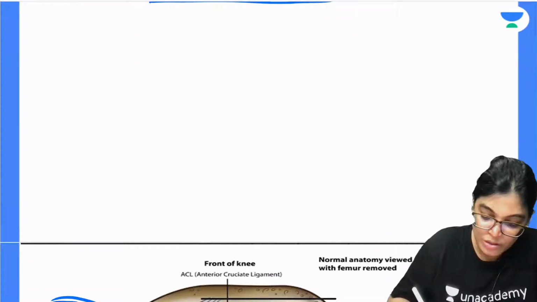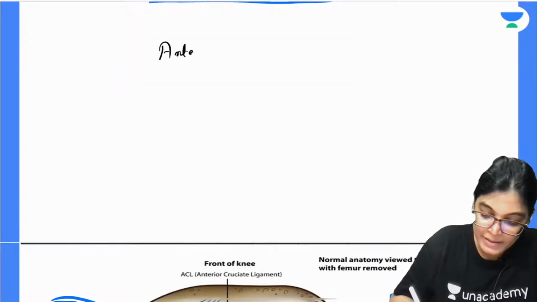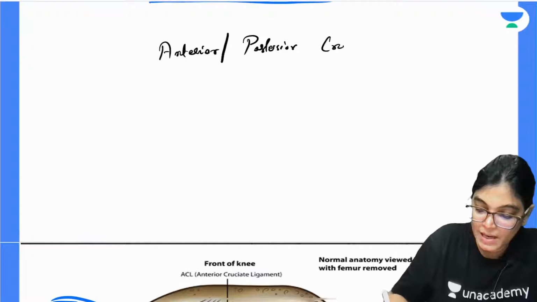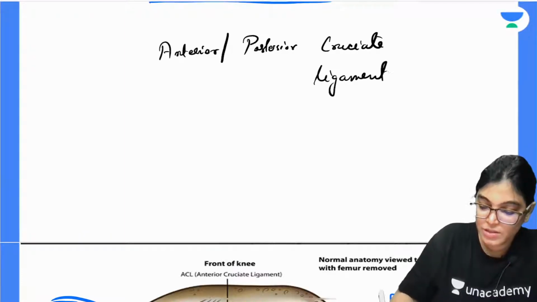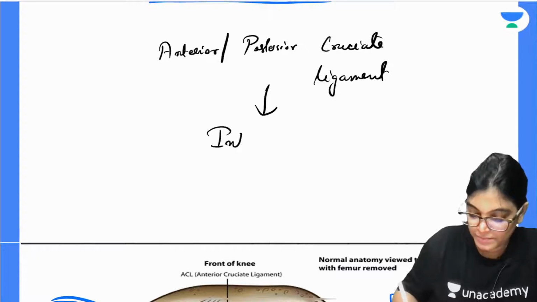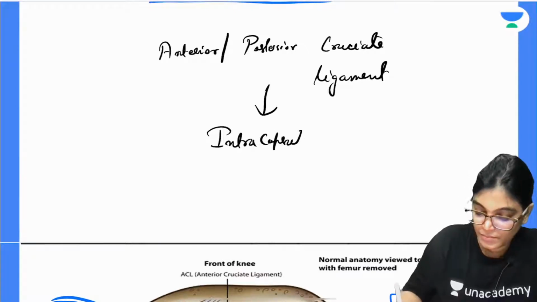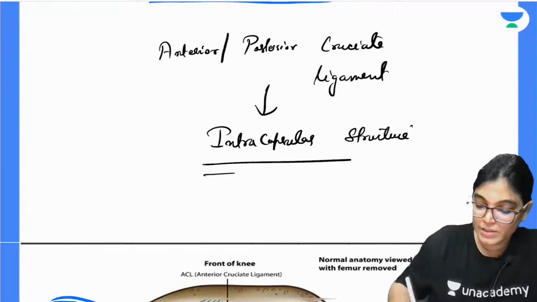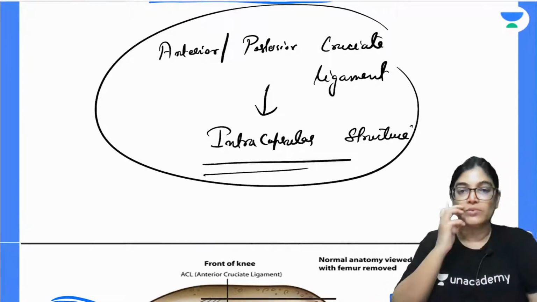Please note down, both the anterior and the posterior cruciate ligaments are intracapsular structures and extra-synovial structures.